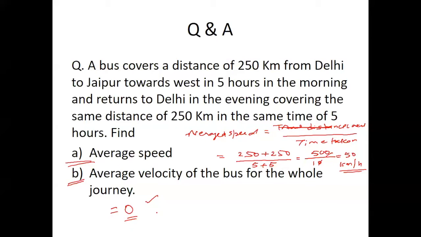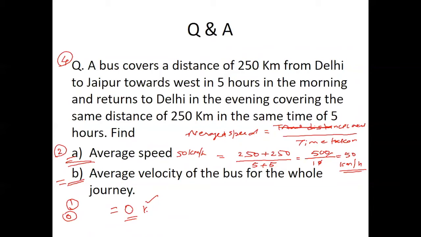Suppose this question has 4 marks. Okay, 2 marks in this. So you say 50 kilometer per hour, so you got 2 marks. Here, if you put only 0, you may get 1 mark or maybe 0 marks.